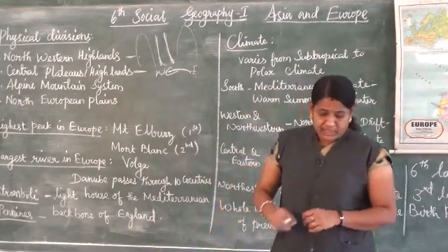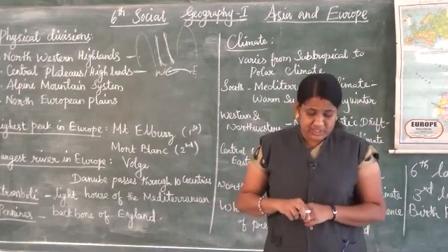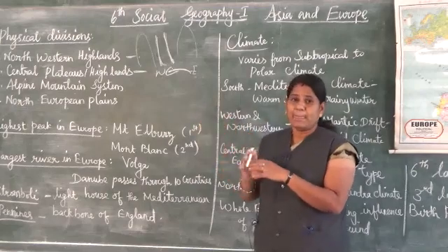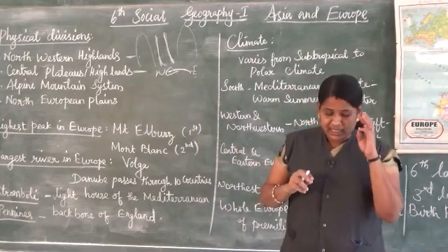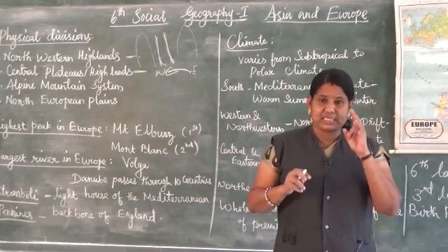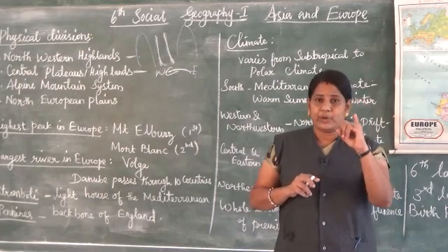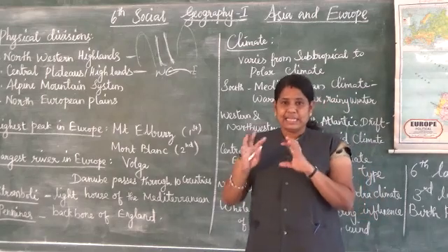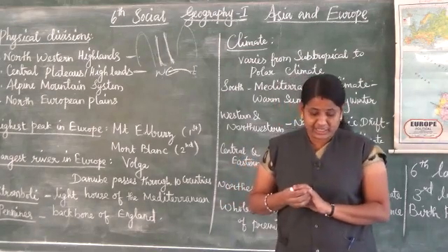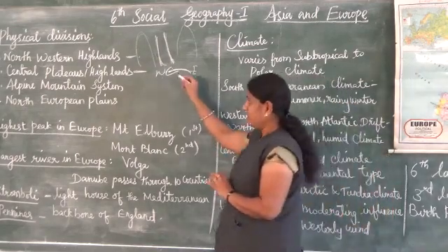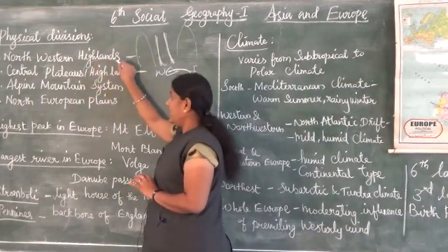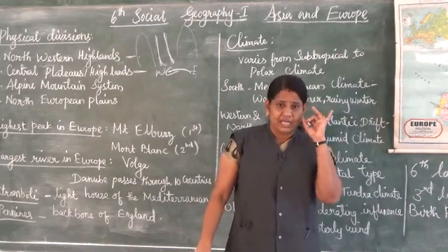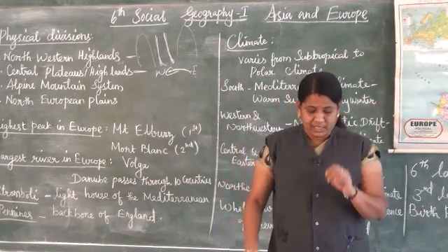Many rivers pass through here. Which are the rivers? Danube, Volga and Tagus. These rivers originate from the plateau. From this plateau, many rivers originate: the Volga, Danube and the Tagus.